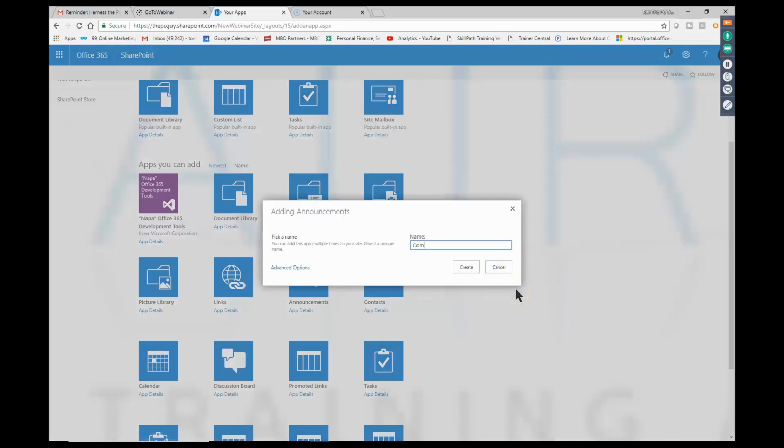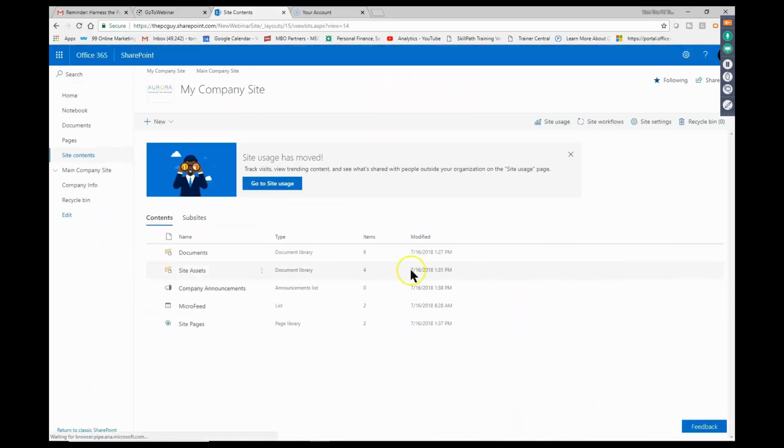And I'm just going to call this one company announcements. And I'll click on create. Now, right now, the announcements only appear under the site contents. So I want to make sure that the company announcements are on the quick launch toolbar. And also I want the company announcements to be part of the main page, of the home page. This is what I do all the time. You see, when I just added that app, the only way you can get to it right now is the site contents.